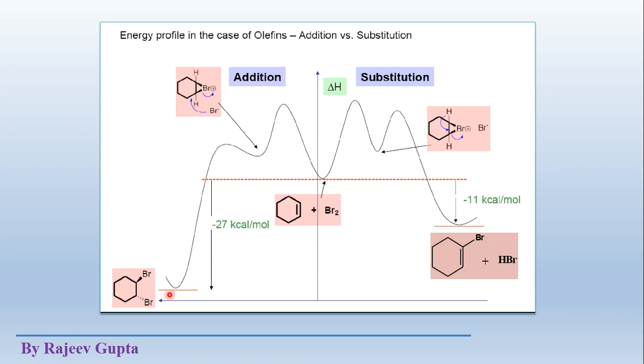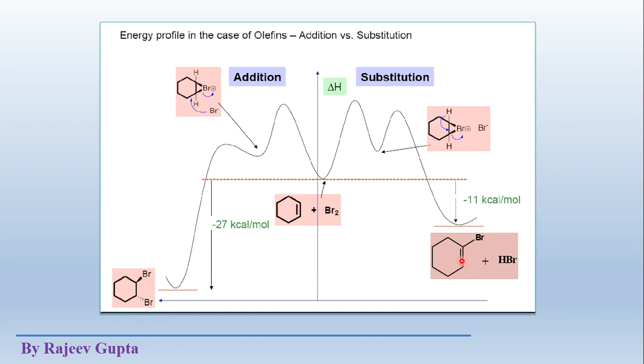See, when one pi bond breaks and two sigma bonds form, as we see here, one pi bond of cyclohexene breaks and two sigma bonds, meaning two bromine atoms, are attached, then always the energy of the system reduces to a very large extent.